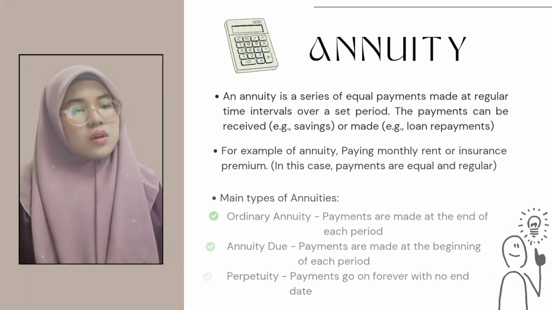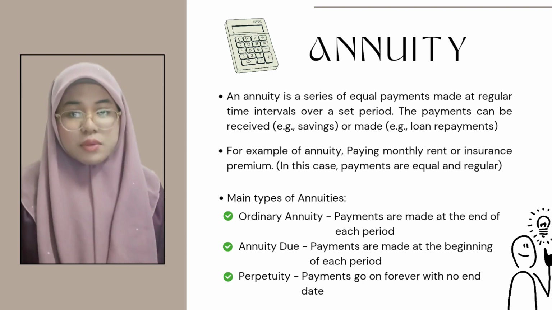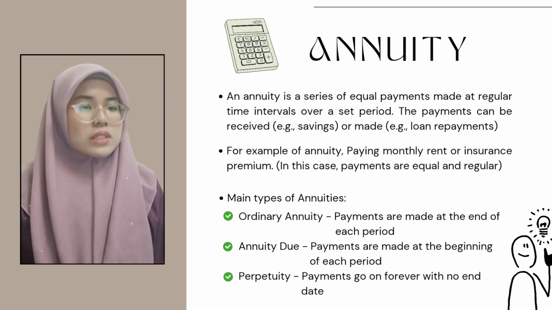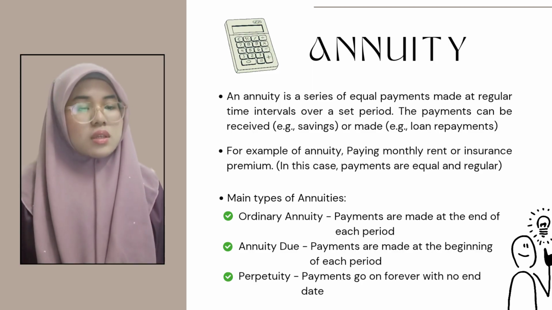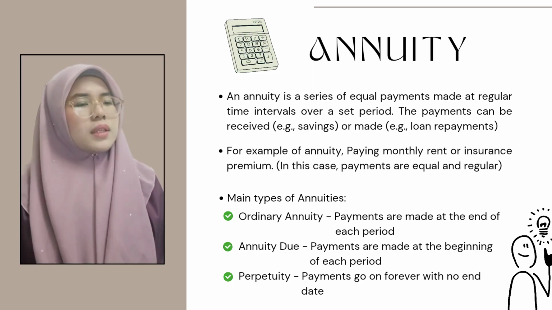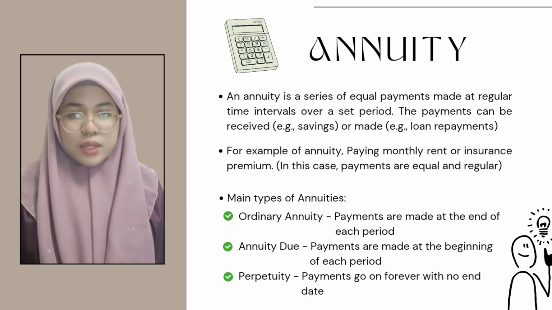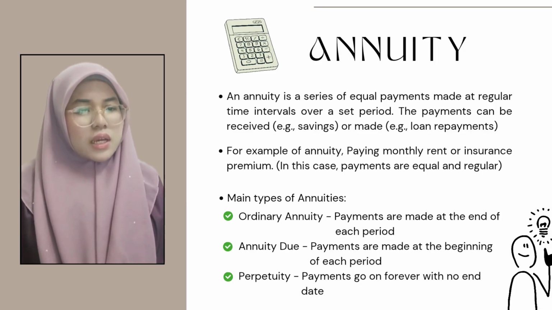Annuity is a series of equal payments made at regular time intervals over a set period. The payments can be received, for example, through savings or made through loan repayments. For example of annuity, paying monthly rent or insurance premium. In this case, payments are equal and regular. And there are three main types of annuities.